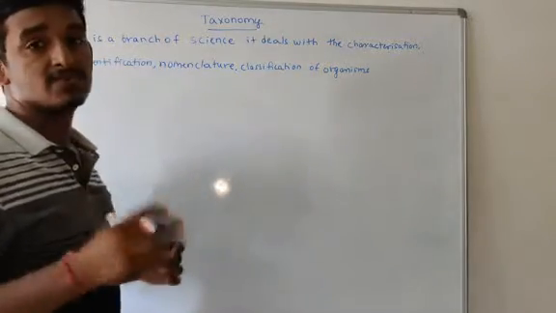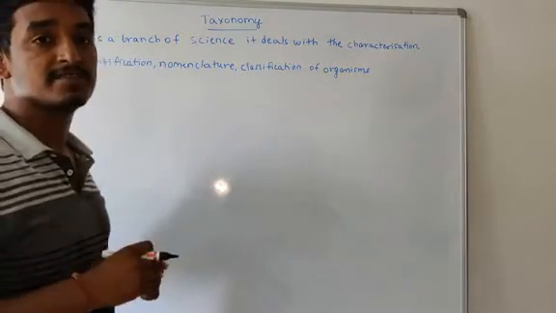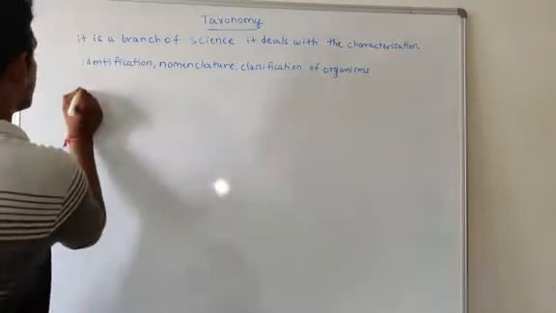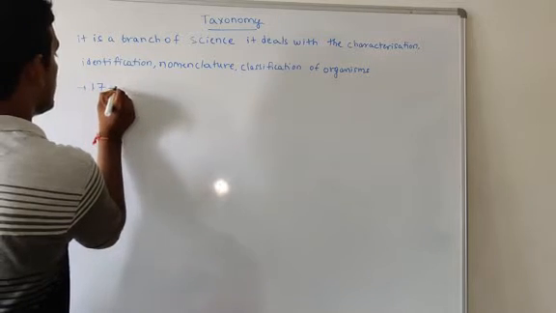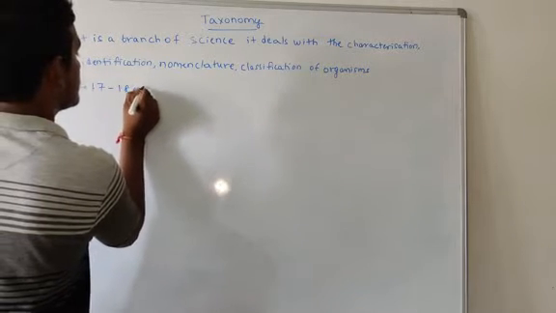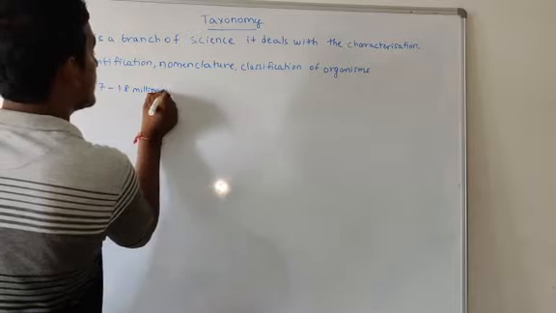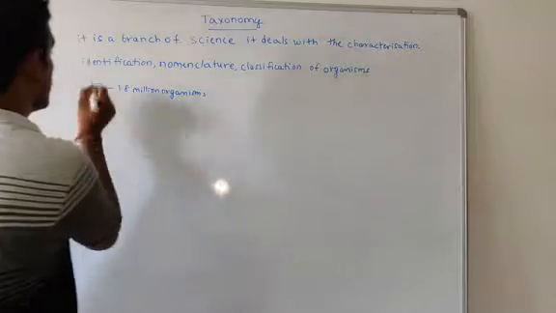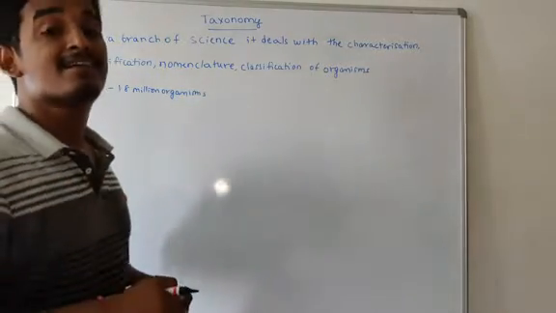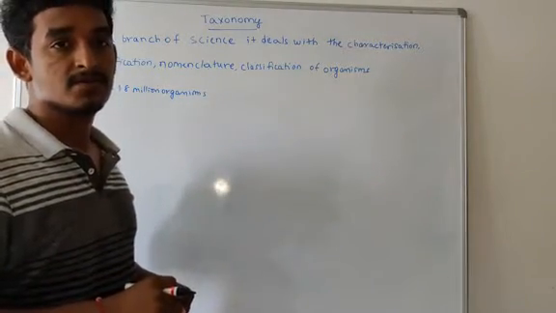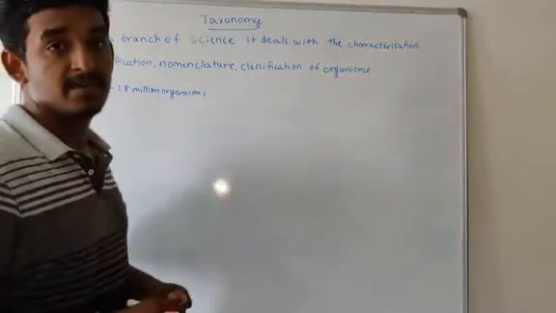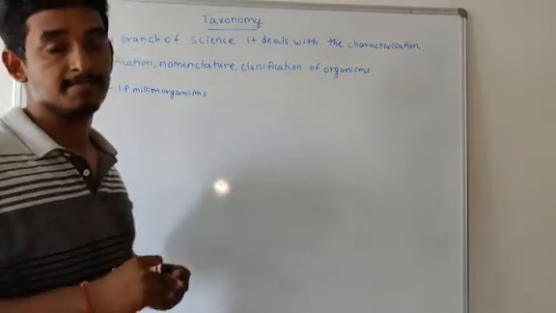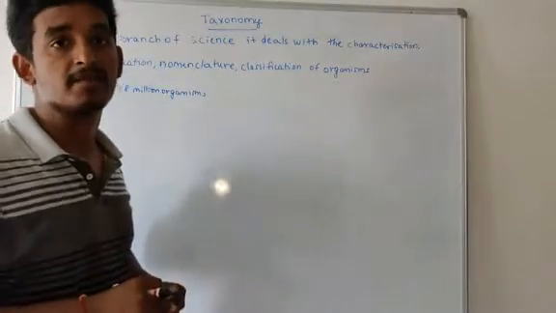So what is the need for taxonomy? Total how many organisms are present on our earth? Nearly 1.7 million to 1.8 million organisms are present on our earth. So the main purpose of taxonomy is to provide a scientific name to identify organisms.